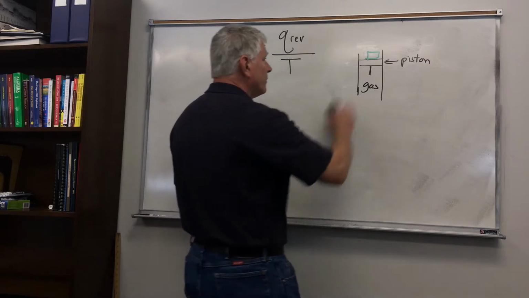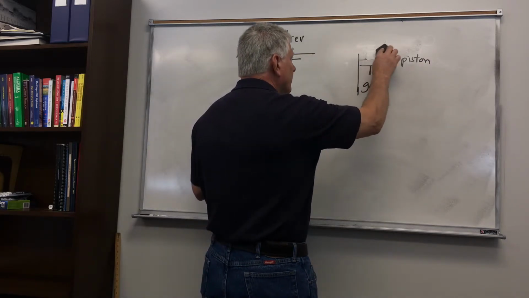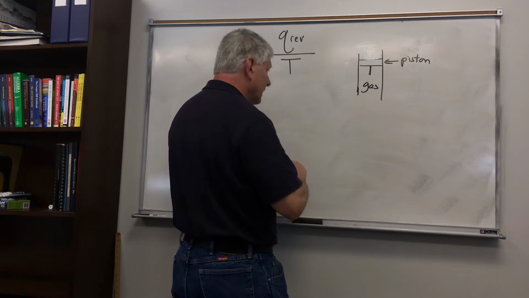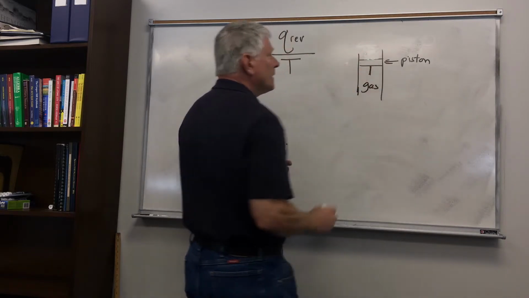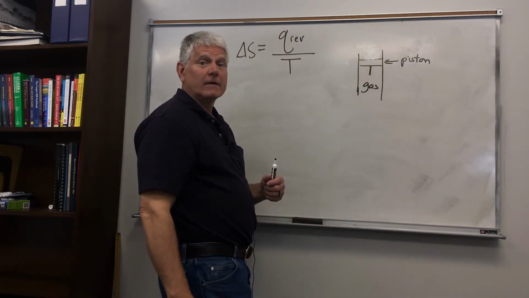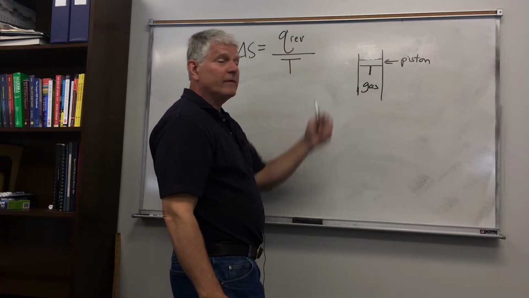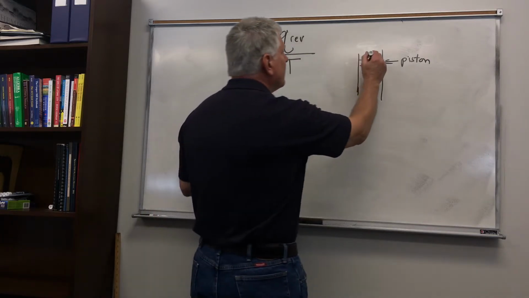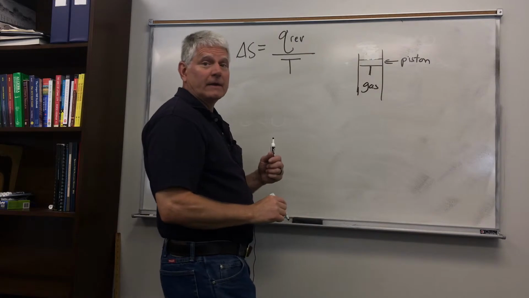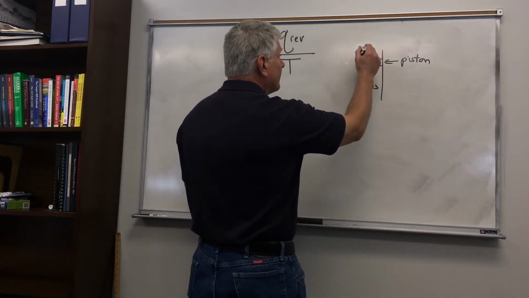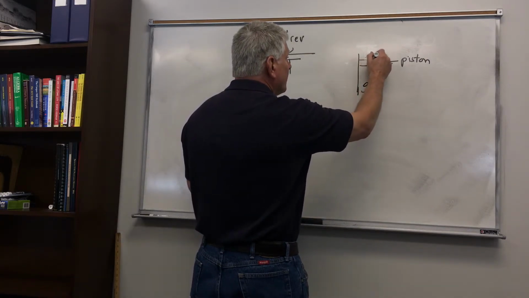But if we wanted to do that infinitesimally, what we could do is drop a grain of sand on top of the piston. The piston would move ever so slightly. We couldn't even see it. Then we take a second grain of sand and drop it on there, and a third grain of sand, and then we keep doing this.